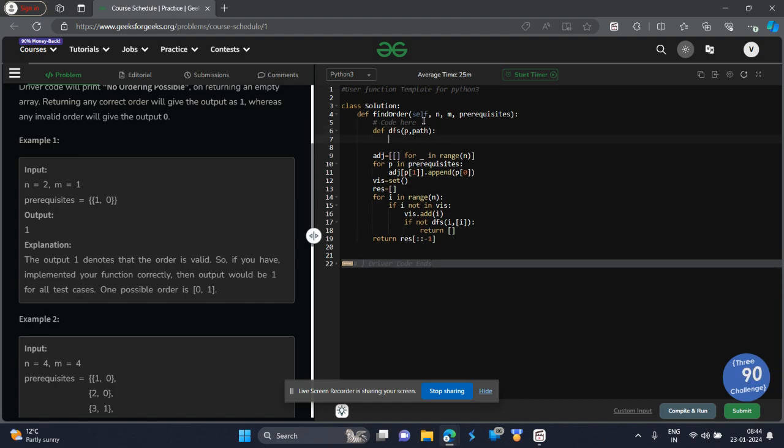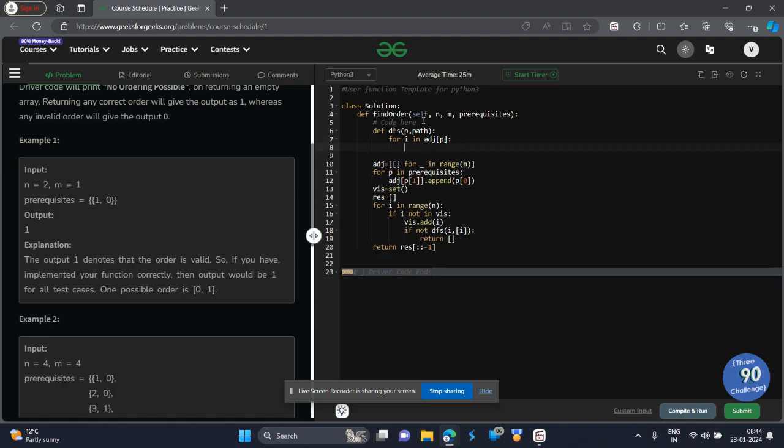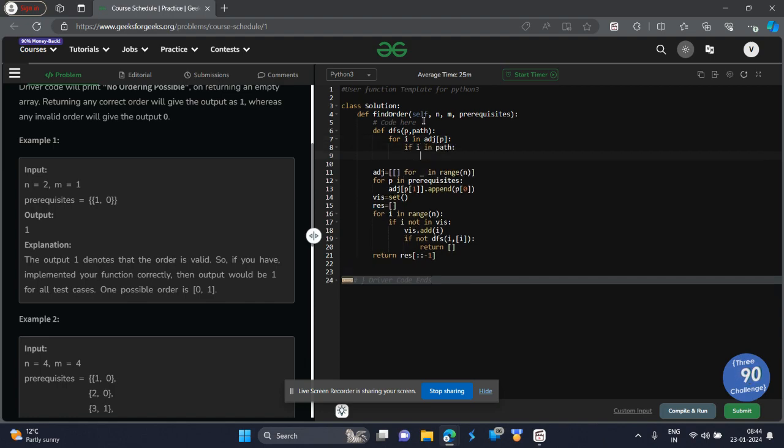First of all, we will check for every course I in the adjacency of P. If I is already in the path, which means it is already visited.